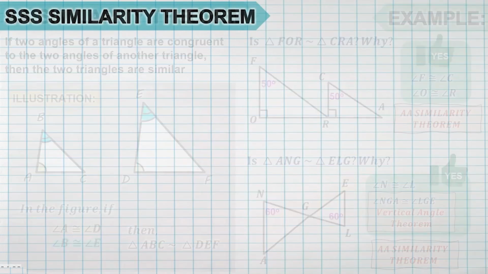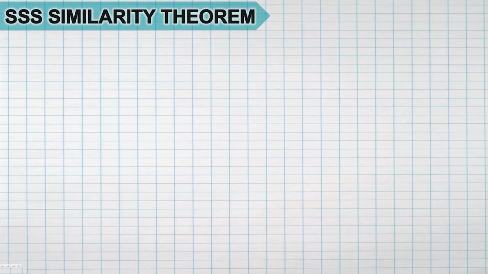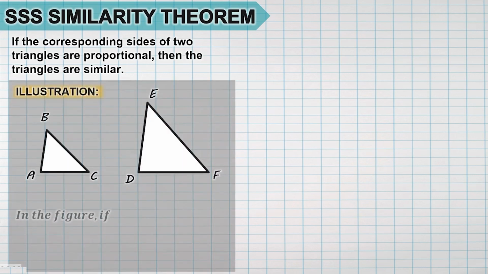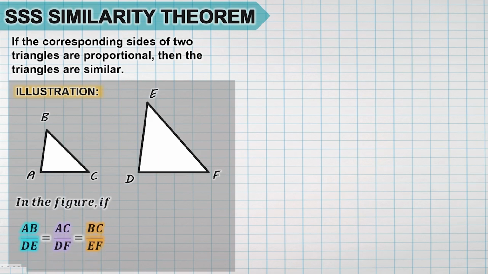So let's continue with the third similarity theorem. So ito ay isang property na kanina ng ating similar triangles. Now, if you see corresponding sides of two triangles that are proportional, then we can say that the two triangles are similar. So for example, if we get the ratio of the sides AB over DE on these given two triangles, and it becomes equal to the ratio of AC over DF, and equal din siya dun sa ratio ng pangatlong pair ng corresponding sides, which is BC over EF, we can say that the two triangles are similar.